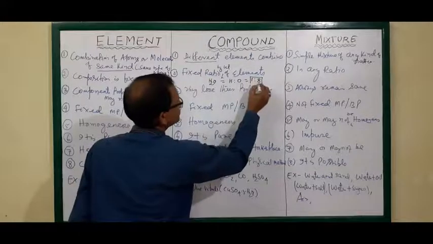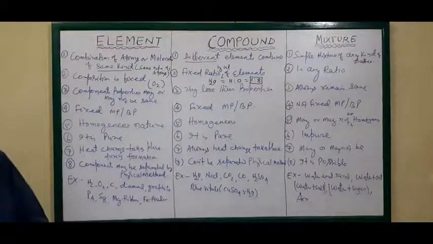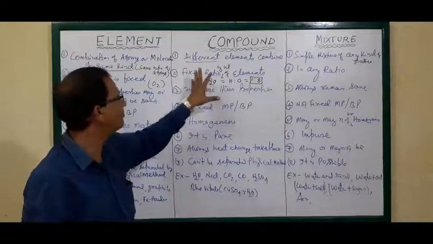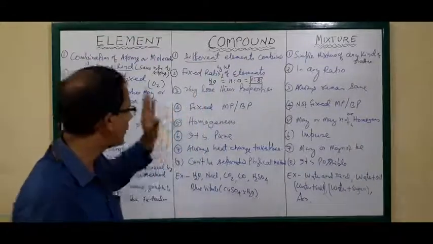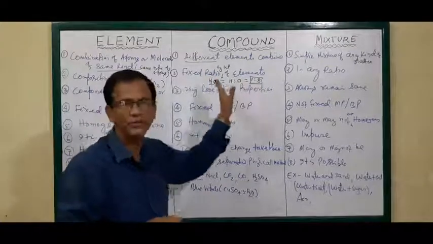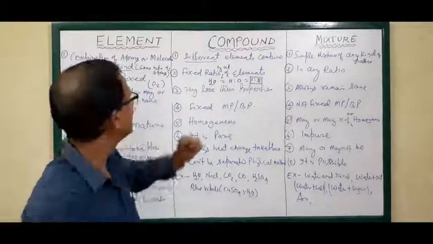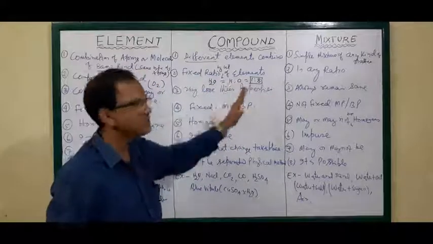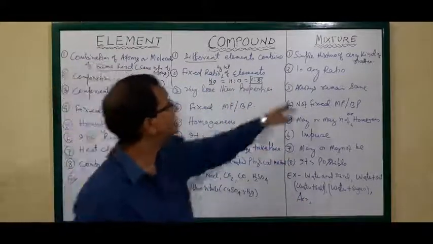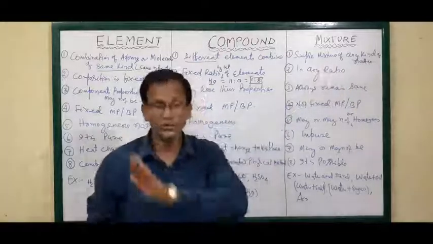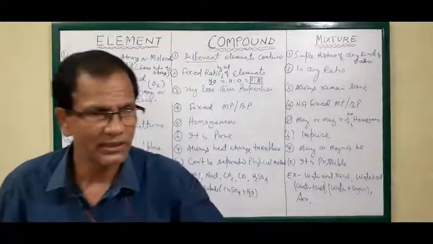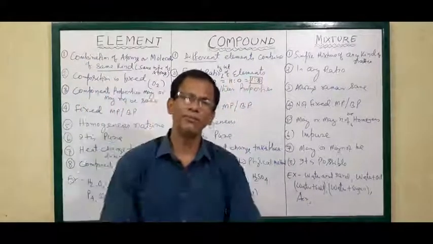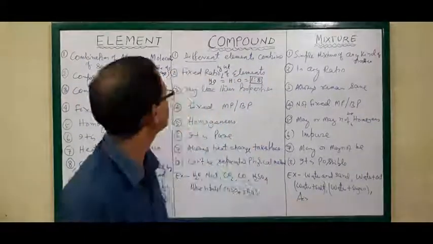It is fixed. So water is a compound made of two elements combined in a fixed ratio by weight, that is 1:8 between hydrogen and oxygen. In a compound, the ratio of elements is always fixed. But in a mixture, there is no fixed ratio, no fixed proportion. Any amount can be mixed, and it will be a mixture.